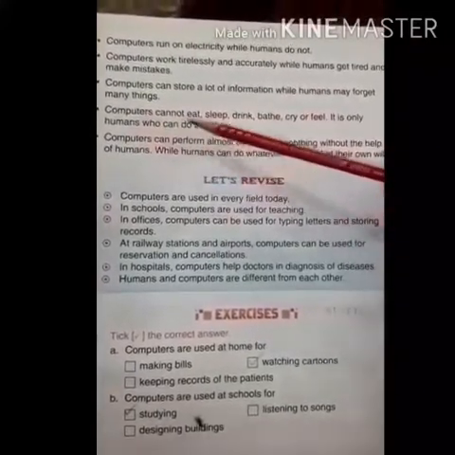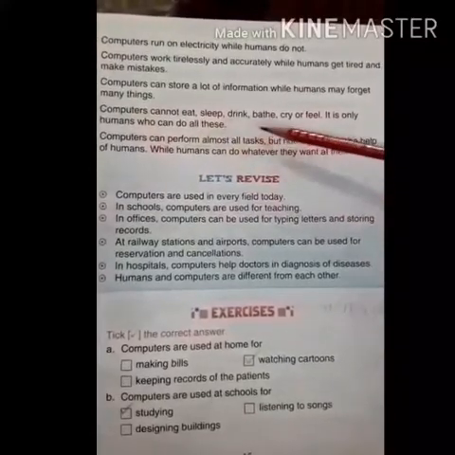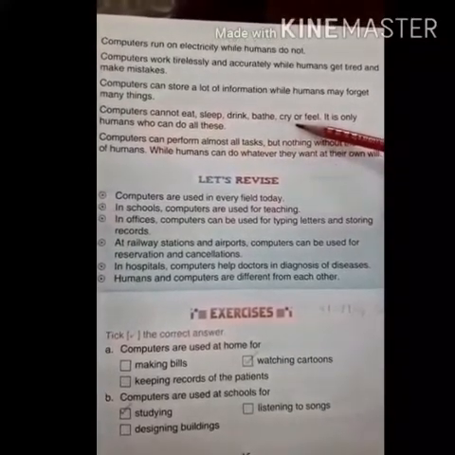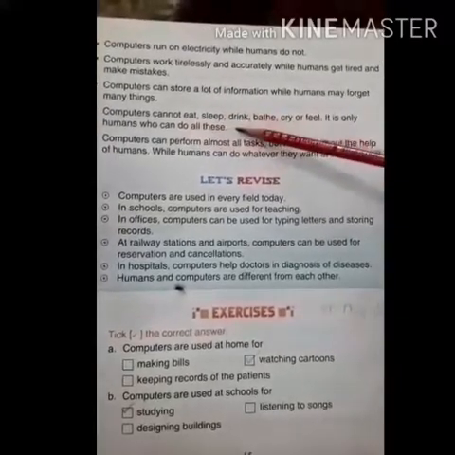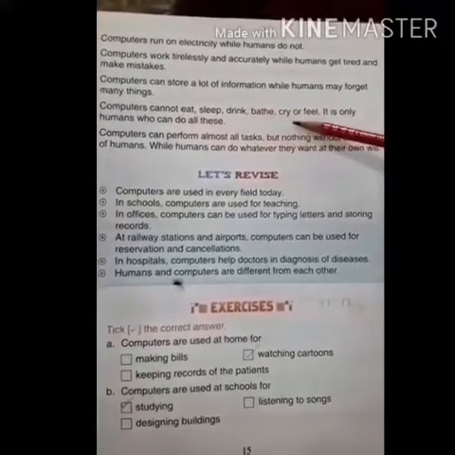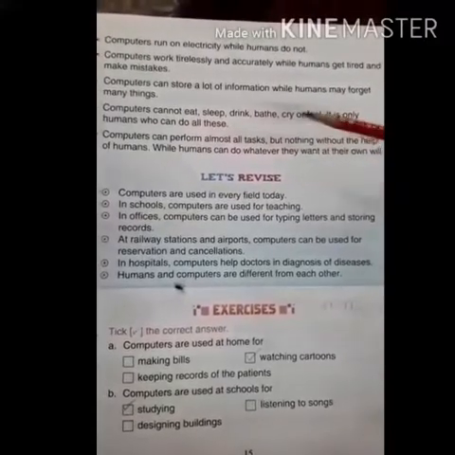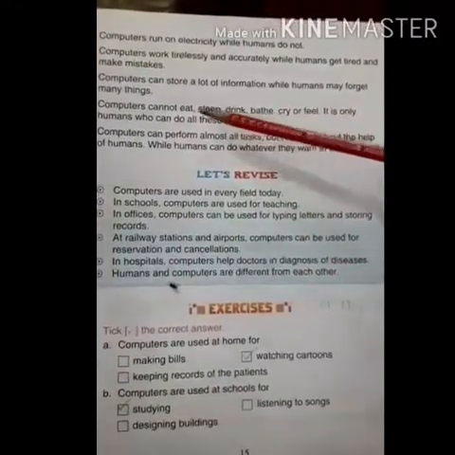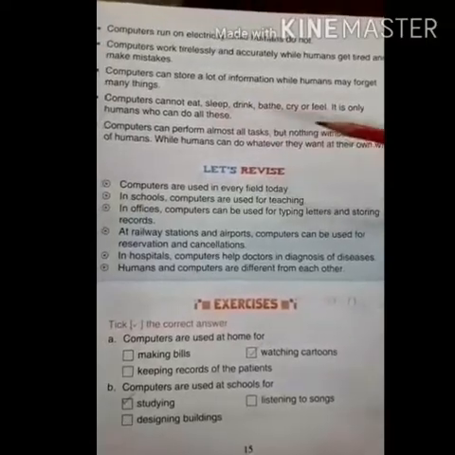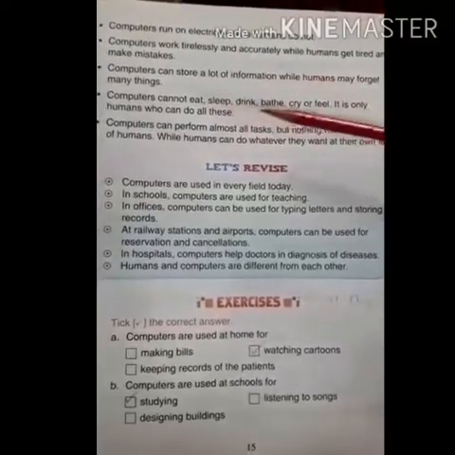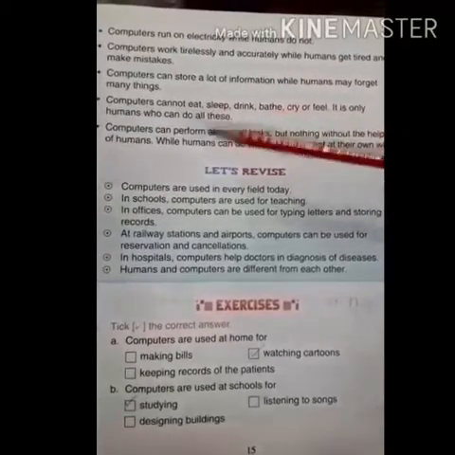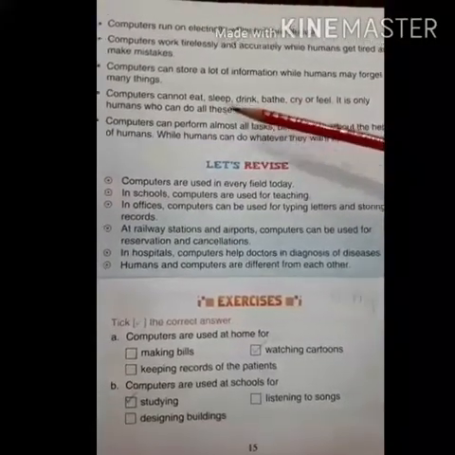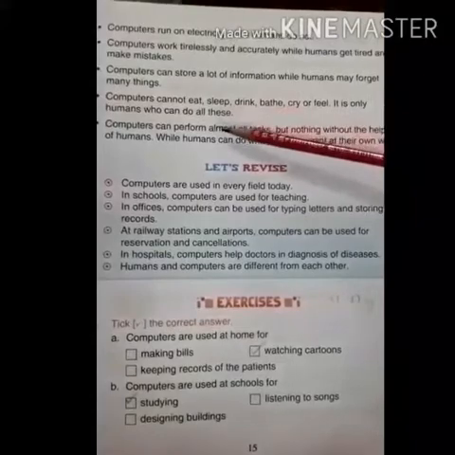Computers cannot eat, sleep, drink, bath, cry or feel because they do not have any emotion. They do not need to sleep or eat anything to get healthy. But humans can do all of these because humans need to be healthy and they have emotions in themselves.